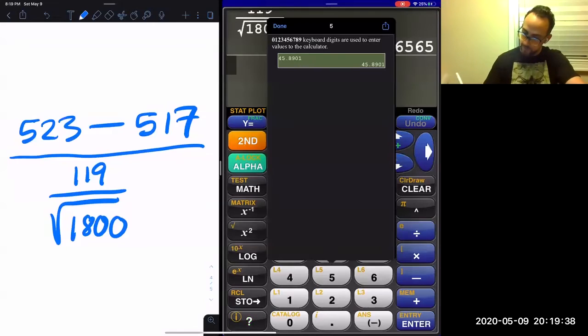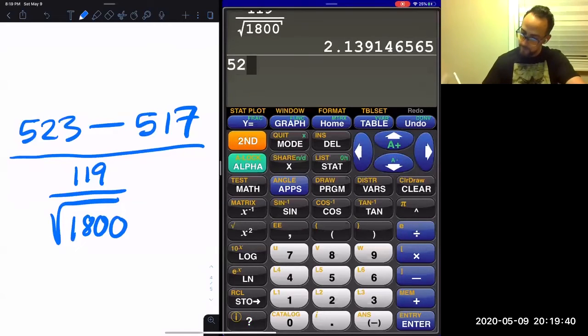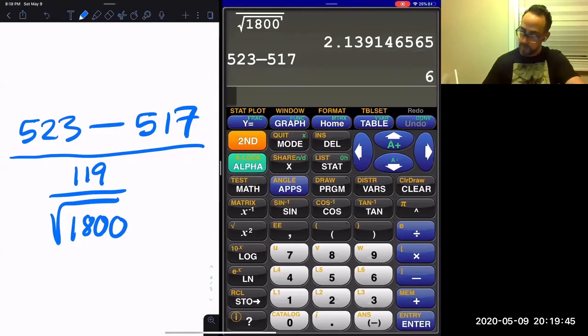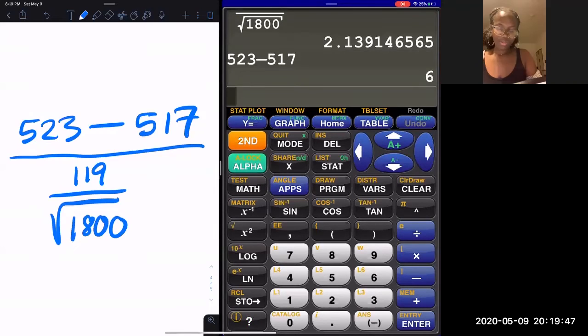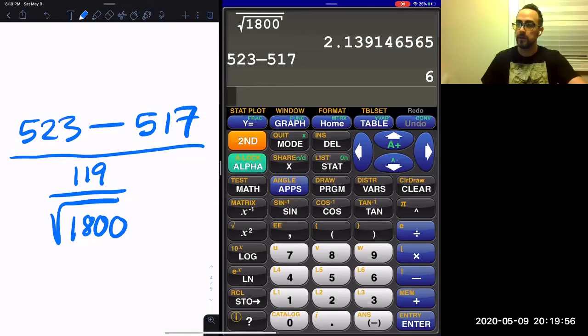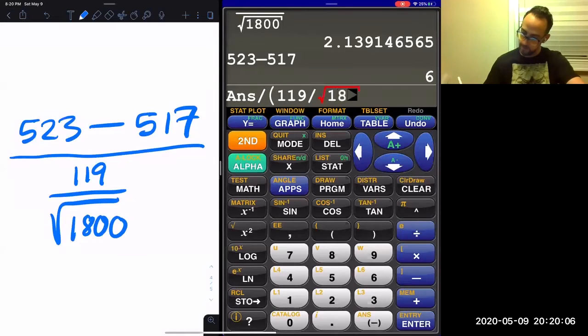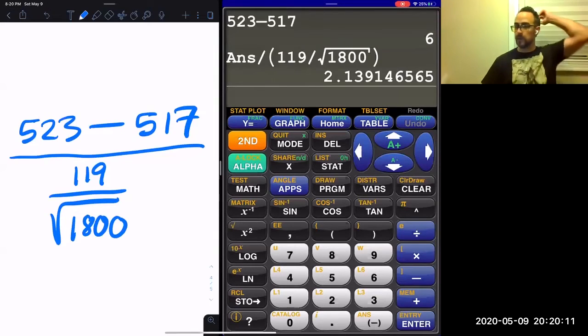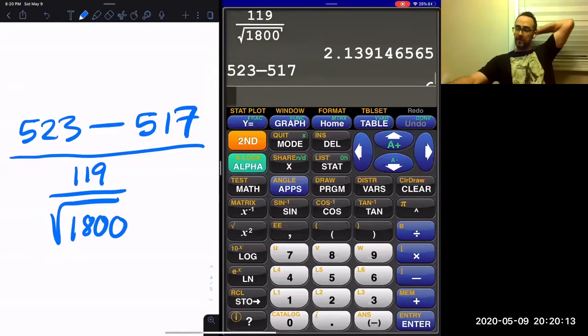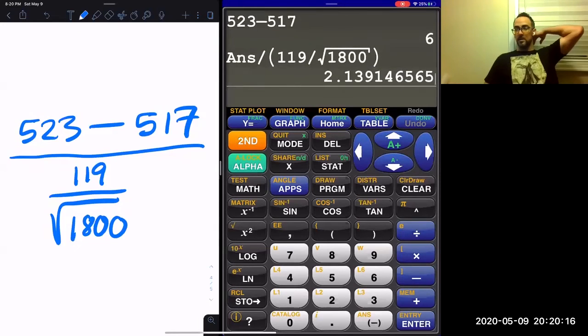Check this out. I'm going to do 523 minus 517, and then I'm just going to press enter. Can I put in parentheses instead? Yes, you can do that too. That makes sense. Then say divided by, and then parentheses, 119 divided by the square root of 1800. That's another way to do it, and you get the same number as before: 2.1391.